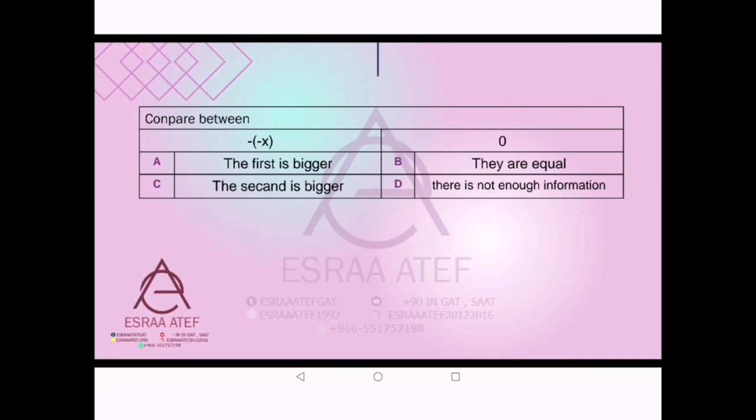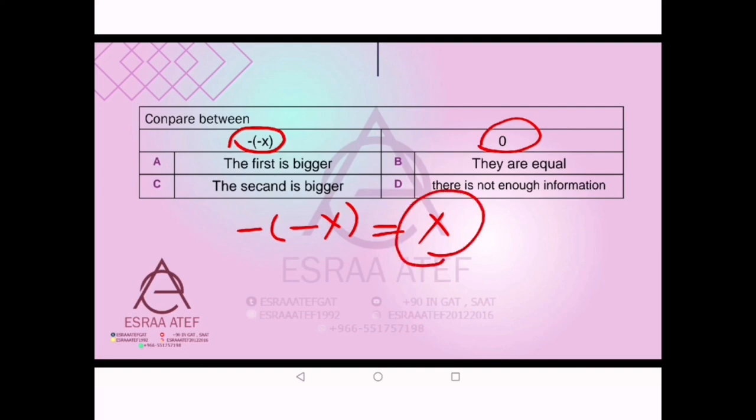Next one here, he wants you to compare between negative x and 0. Negative x, it may mean positive x, and the other one is 0. Here we can't compare because x may be a negative number or positive number. So we don't know whether it's bigger than 0, less than 0, or equal to 0. So we will choose that there is not enough information.